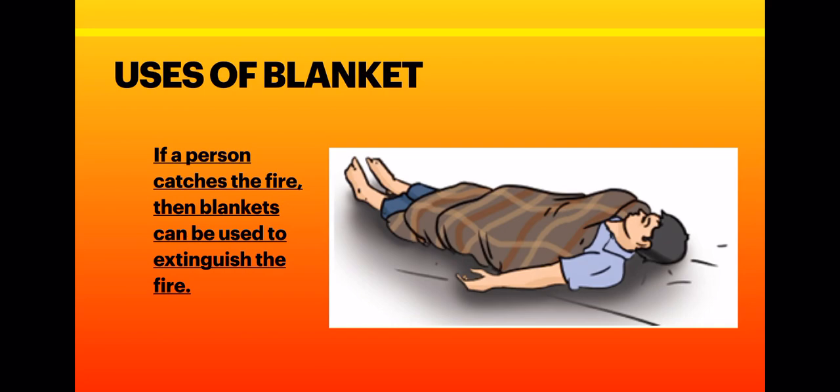As you know, children, carbon dioxide is heavier than oxygen, so it will cover the air like a blanket, and hence the supply of oxygen will be cut off, right? And we also studied the use of a blanket. If a person is working in the kitchen and his clothes catch fire, you cover the body of the person with a blanket, and this blanket removes the supply of oxygen, as a result of which the fire gets extinguished.